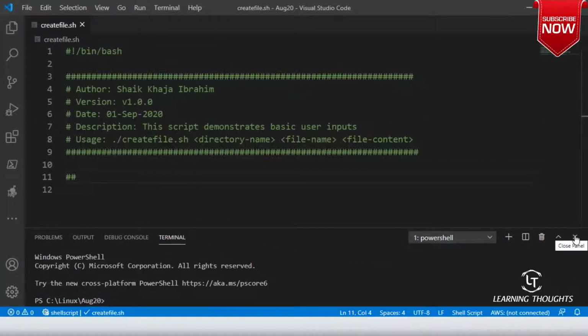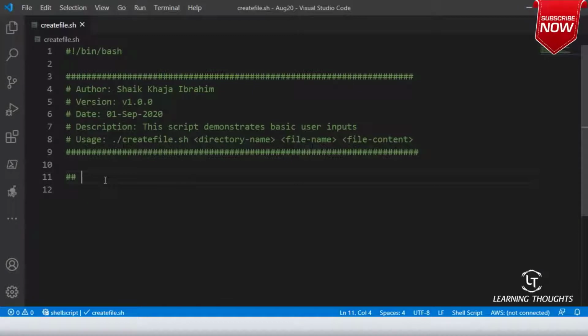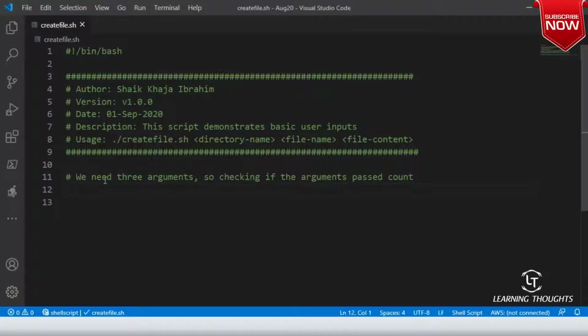So let me make this editor a little bit huge for some time. What is it that we need? We need 3 arguments. So, checking if the arguments passed count is 3 or not. If it is not 3, then there is no point creating the script, we will fail.